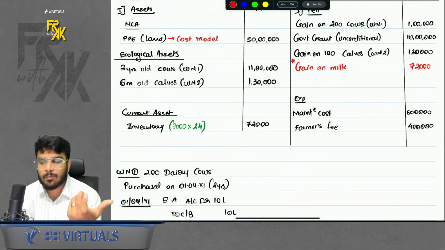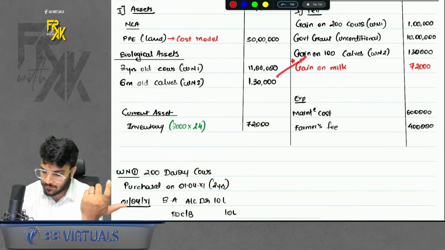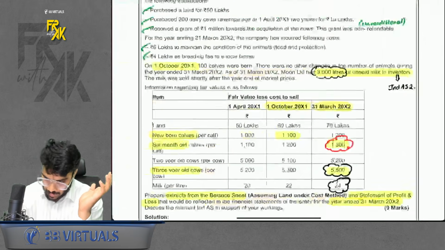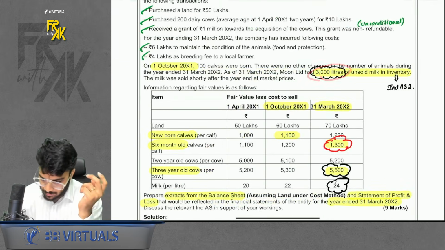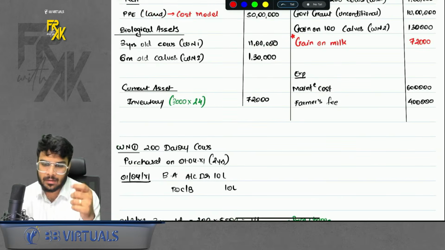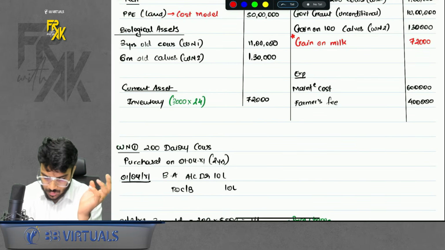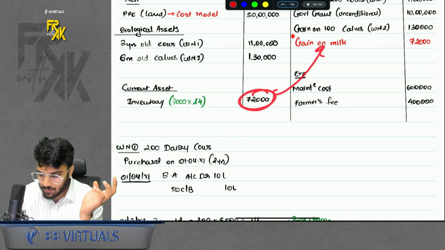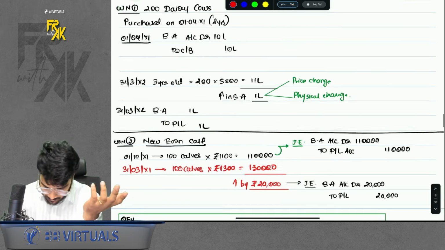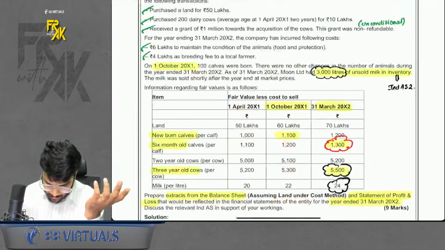And because they were newborn, free for you, record the full value as gain. Apart from it, we also had some milk. Milk is again, you are removing it from cow, it is free for you, so it will be shown under inventory and full amount will be a gain for you as well. Okay, so this was a good question which we did. That is illustration number 4.